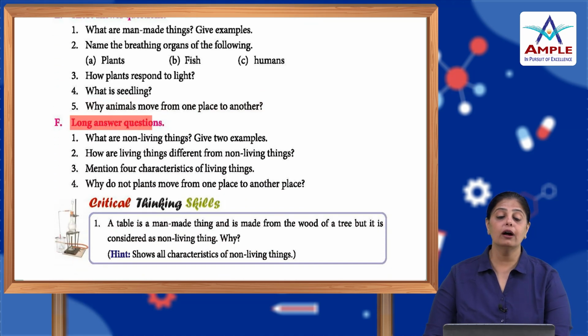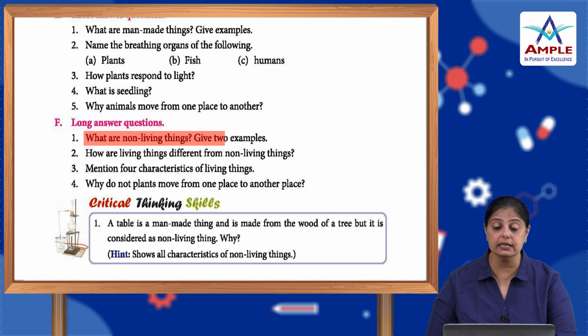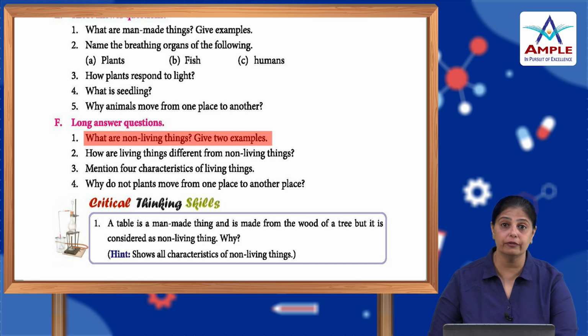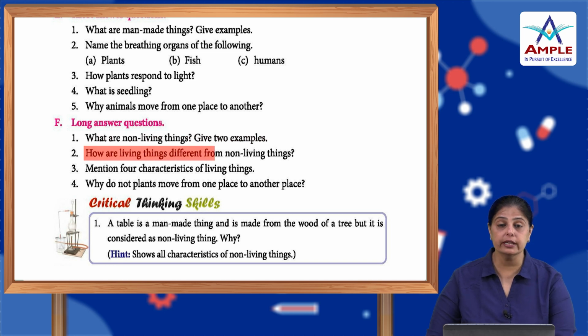Now, long answer questions. What are non-living things? Give 2 examples. Non-living things are the things that do not breathe, do not feel, and do not reproduce. Some of them exist in nature, but they do not have the qualities of living things. For example, the sun, the moon. Now, how are living things different from non-living things? As we said, living things can move, grow, and breathe. Living things reproduce.